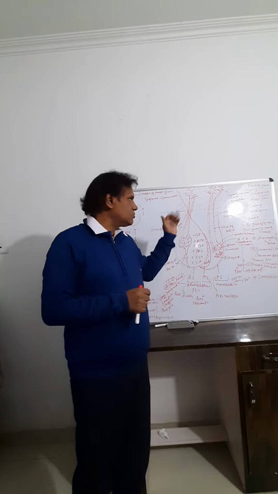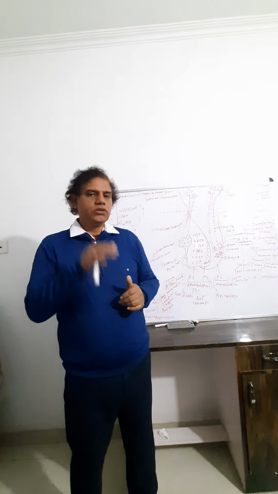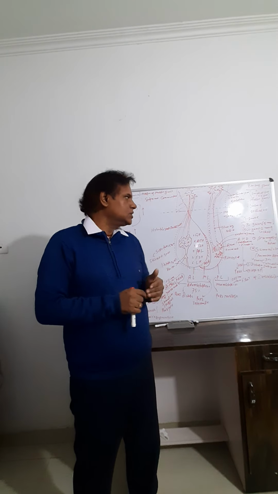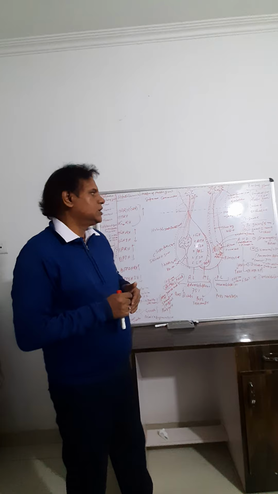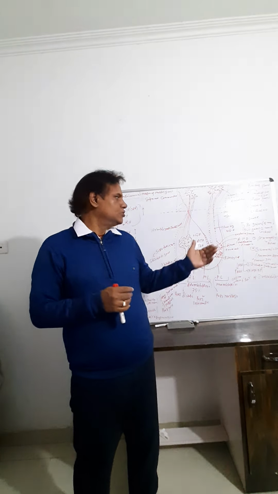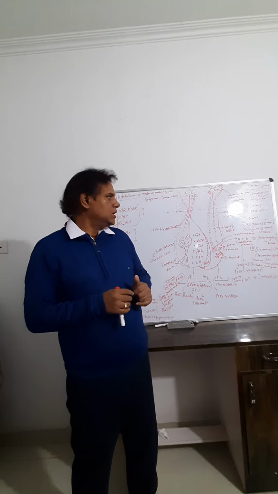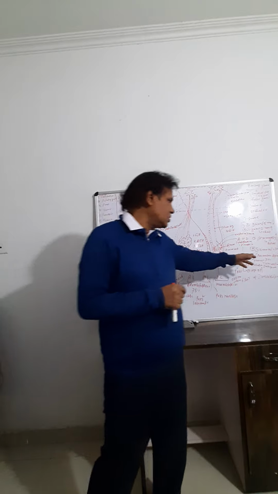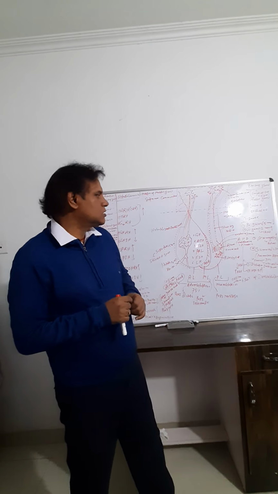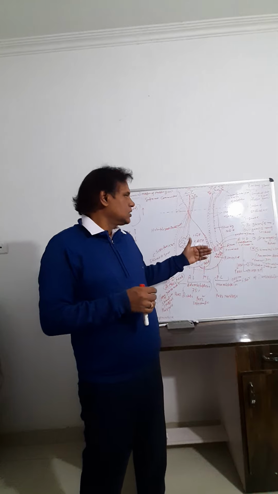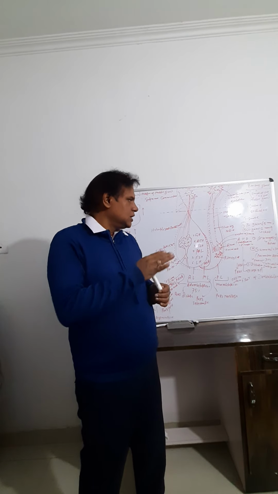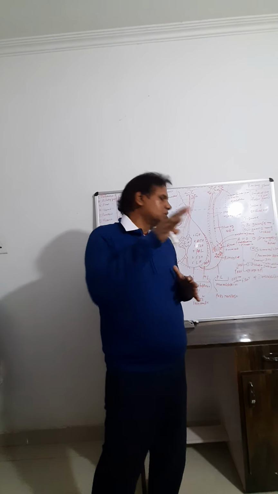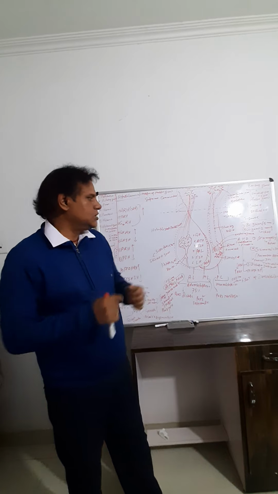And some diseases related to the pituitary gland, such as pituitary dwarfism, due to deficiency of growth hormone in children, and gigantism, that is increased growth hormone in children, but acromegaly, that is increased growth hormone in adults. So acromegaly means the face, hands and skin become large in size. And one is very important, Simmonds' disease. Simmonds' disease means that in an adult, or in a 14, 15 or 20-year-old person, the face becomes dry and wrinkled, with premature aging.